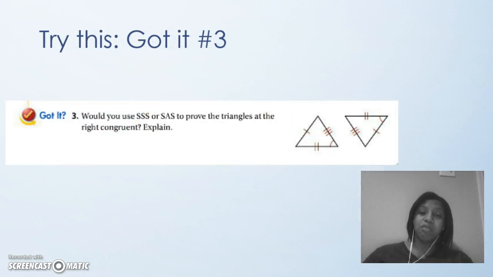So, guided number 3. Tell me what's the best way to prove this. Could you prove it by side, side, side, or side angle side? Or do you need more information? Go ahead and try it, and we'll check it tomorrow.